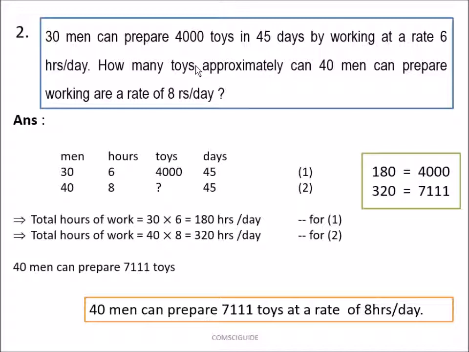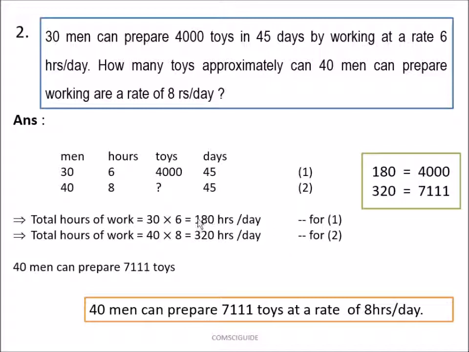And coming to the second question, 30 men can prepare 4000 toys in 45 days by working at a rate of 6 hours per day. Then how many toys approximately can 40 men prepare working at a rate of 8 hours per day? From the question we can say that the number of days in both cases is common, so we can neglect the number of days. Now tabulate the results in both cases, that is men, hours and toys. And now calculate the total hours of work, that is 30 men into 6 hours, which gives 180 hours per day, and in the second case 320 hours per day.